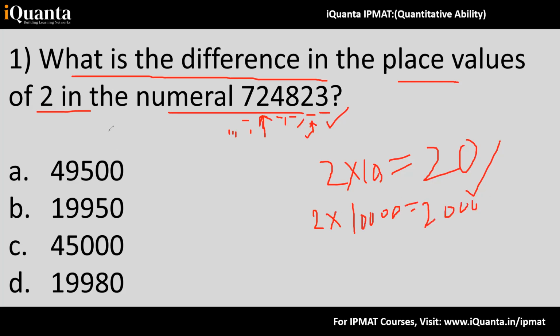Now the question is asking me to find the difference in the place values. So the difference between 20 and 20,000 is nothing but 19980. This is the correct answer. Is it clear or not? Yes, sir. Fine. Great, a lot of you are able to solve.